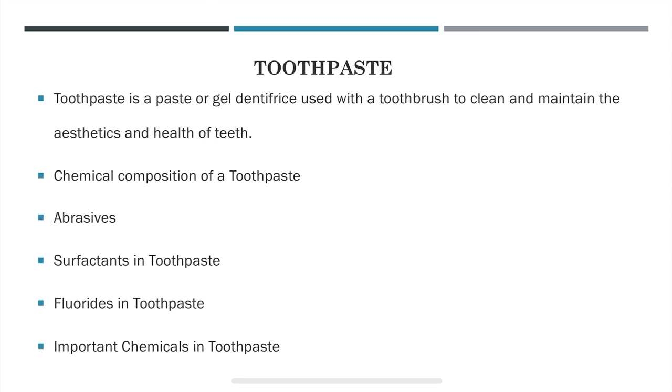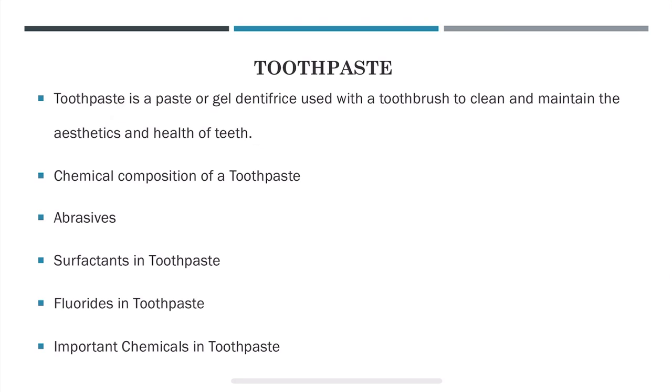So next is toothpaste. We are all familiar with toothpaste, we use it. So this is also one of the domestic chemicals. So let us understand what it is, what some examples are, and what the chemical composition of a toothpaste is, and the rest of the things.